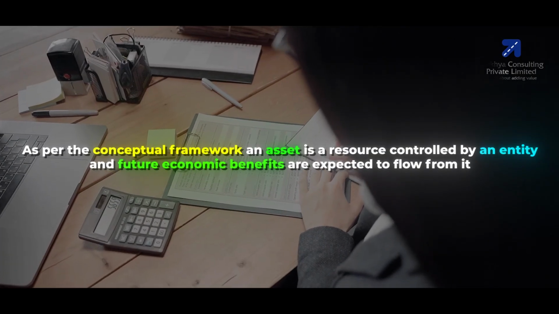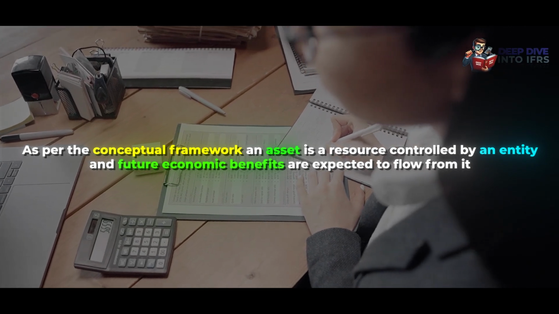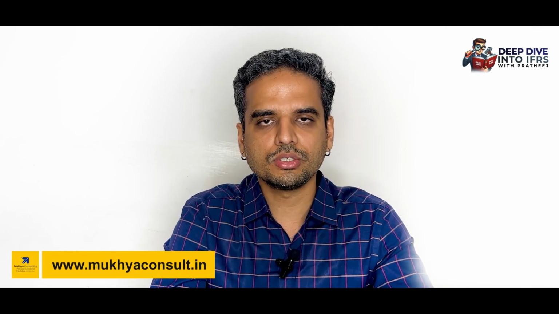So this is the definition given in the Conceptual Framework to IFRS. You have to compare this with the relevant IFRS dealing with the particular item in question. Now let's analyze this with a few examples to make it clearer for you guys. As per the Conceptual Framework, an asset is a resource controlled by the entity and it expects future economic benefits to flow from it. But if you adhere to this definition in the strictest sense, it wouldn't always give you a true and fair view. You always have to analyze this in connection with the relevant IFRS dealing with a particular item. Let's analyze this with a few examples to make it clearer for you.